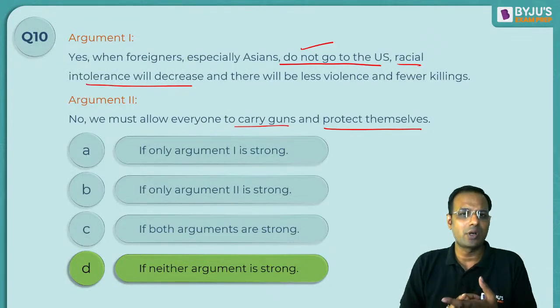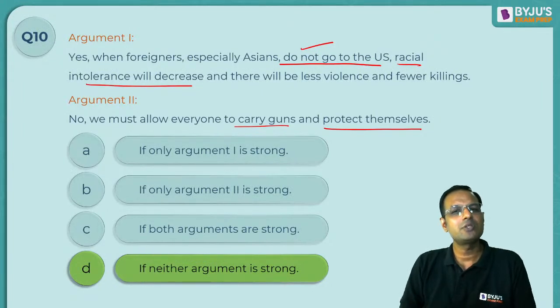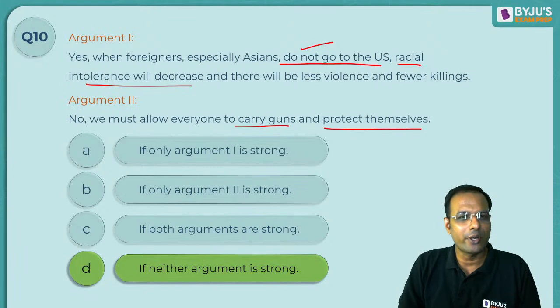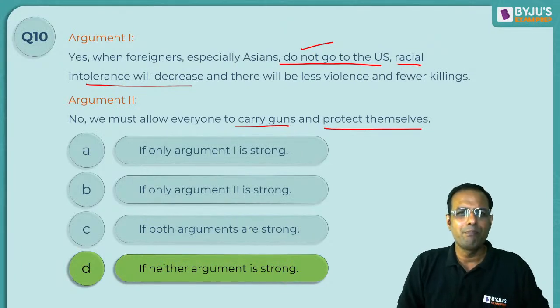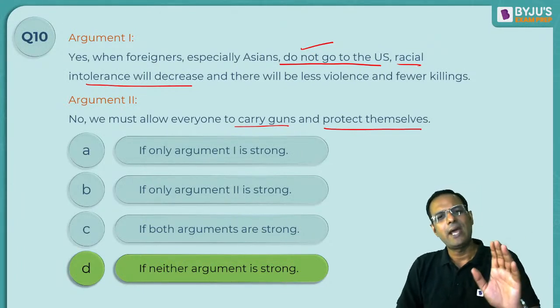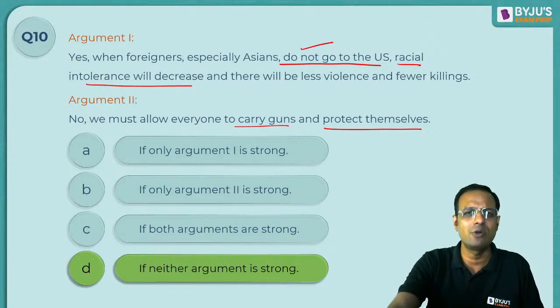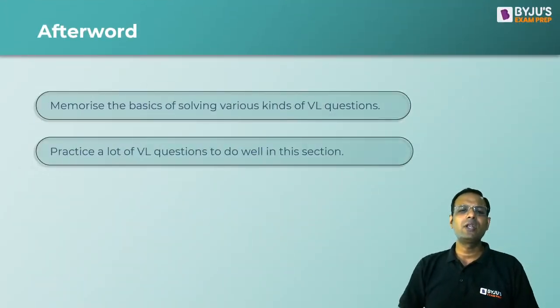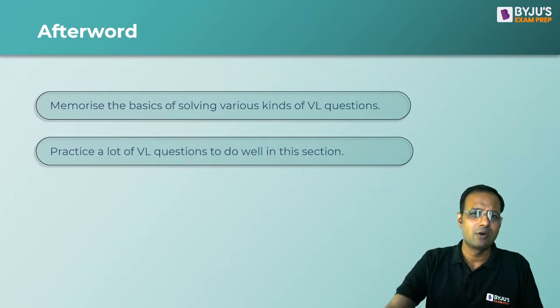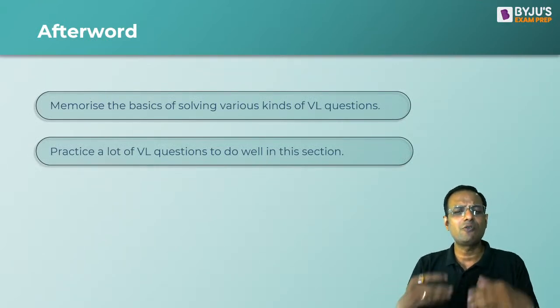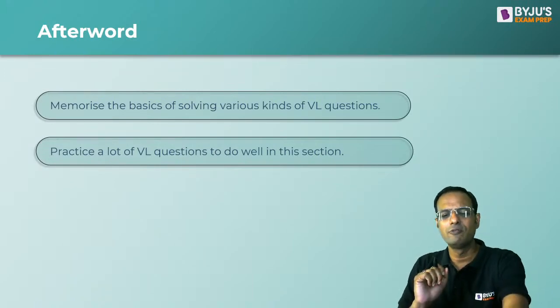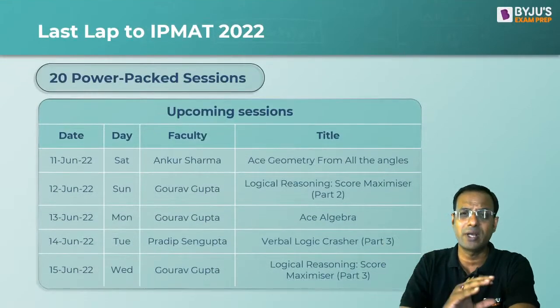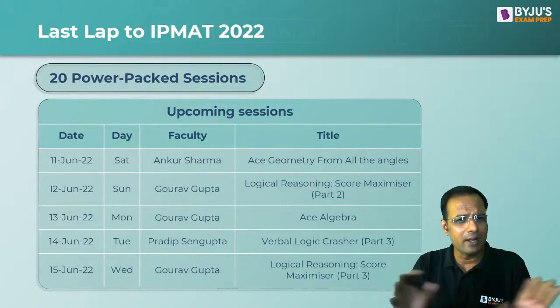And most importantly, once we have understood the logic, what is the next step? Go back to verbal logic questions on strong and weak statements, course of action, and reasoning questions, and start solving them. Pick up the previous year questions and start solving them as much as possible. Remember, practice will definitely make you perfect. Okay, memorize the basics that you have learned in the previous class and practice a lot of verbal logic questions. जितने कर पाओ उतने कम है. करते रहिए and करते रहिए.